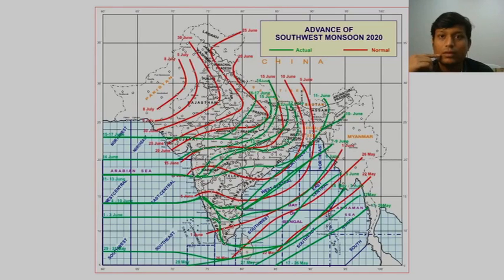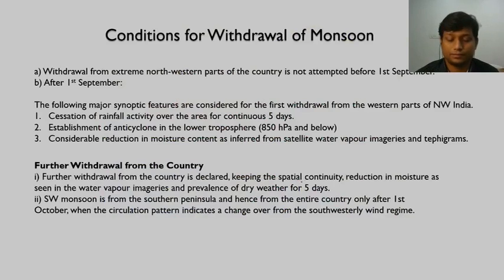So now there are new dates of advance of monsoon. We can see that these dates are there. Then we will also see comparatively what dates are provided finally. So we will take this part in the later discussion. So now let us understand what are the conditions for the withdrawal of monsoon. We earlier have understood the conditions for onset of monsoon. Now we will see the conditions for withdrawal of monsoon. So when we are saying withdrawal of monsoon, earlier we have seen, let us say this is India, I'm just roughly drawing it. We have declared onset from here, that is Kerala coast.